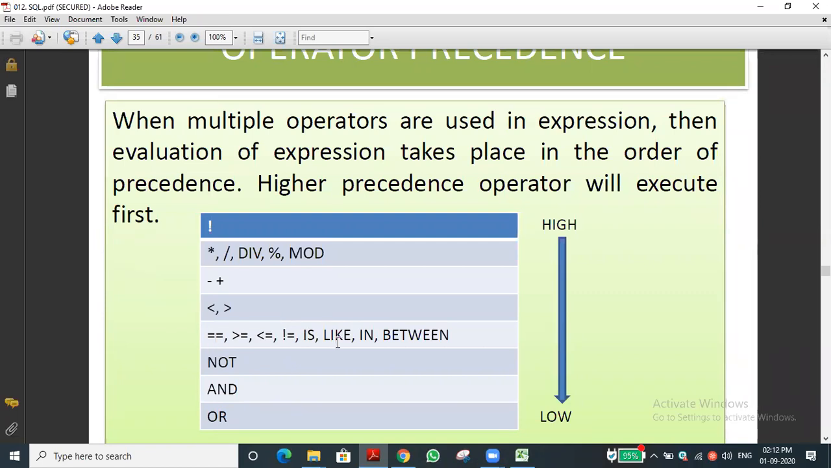IS, LIKE, IN, BETWEEN, these operators are at the next level. And NOT, the same word, if you use the word NOT, that is low precedence. And the last precedence you can see is OR. The OR operator is the last priority in the expression, in the SQL expression. That is what we discussed. This is very important too. Let me go to the next one.